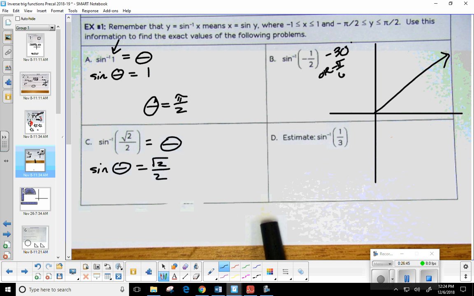Okay. Now what do I do? Do I connect it to the y or the x? Always to the x. So this answer right here, that theta, that's what I want. Okay. So I got my triangle. I've got the quadrant. Okay. So sine is always y over r, right? So the opposite is the square root of 2. This one would be 2.